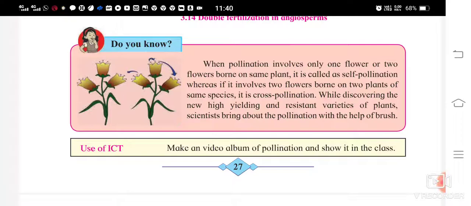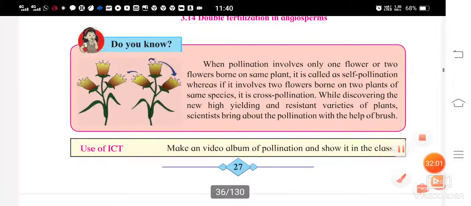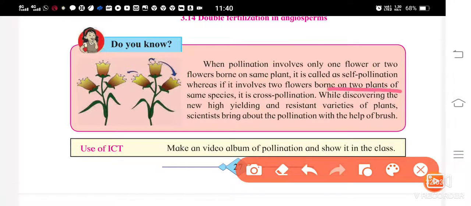So that is called self-pollination. But if the pollination takes place between flowers of the same species on two plants, then it is called cross-pollination.